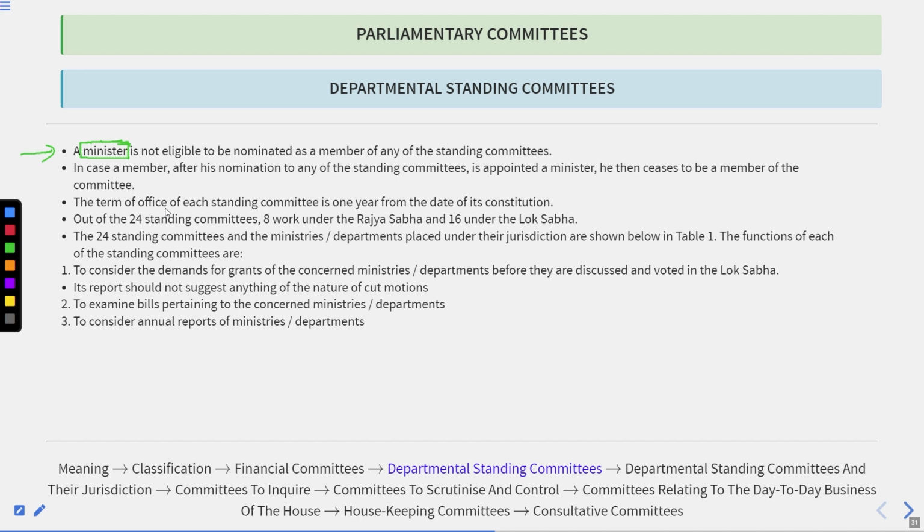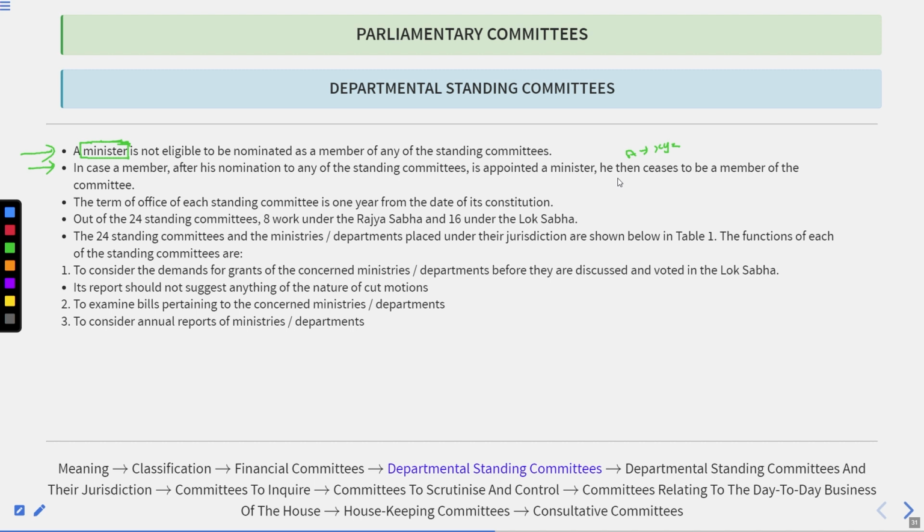A minister is not eligible to be nominated as a member of any of the standing committees under the general norms. Second, in case a member, after his nomination to any of the standing committees, is appointed a minister, he then ceases to be a member of the committee. For example, here is Mr. A, who is selected as a member of XYZ committee. Then what happened? After this, Mr. A got in charge of the aviation ministry.